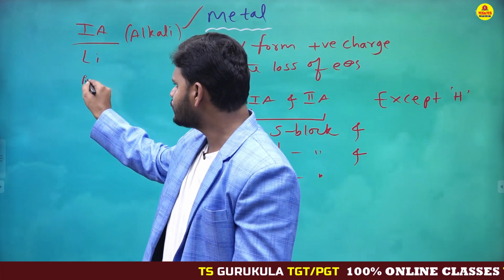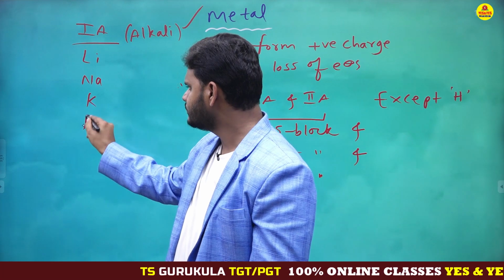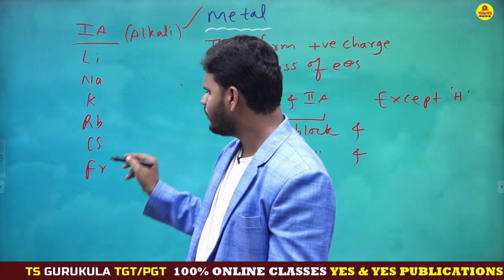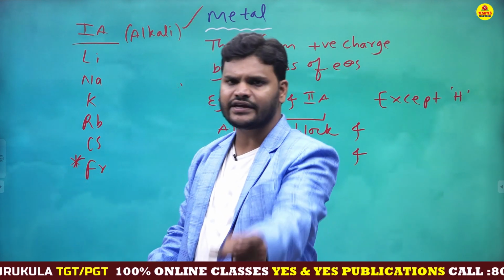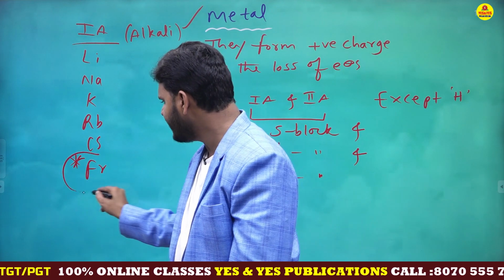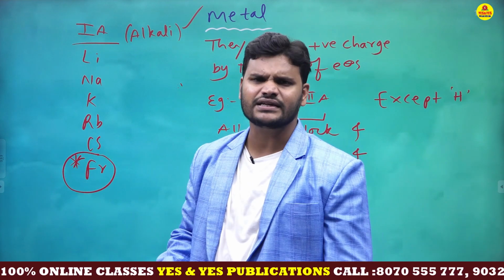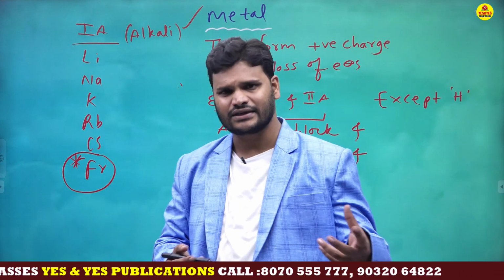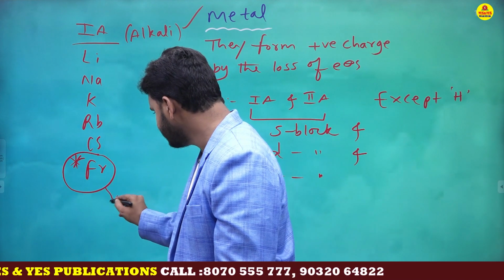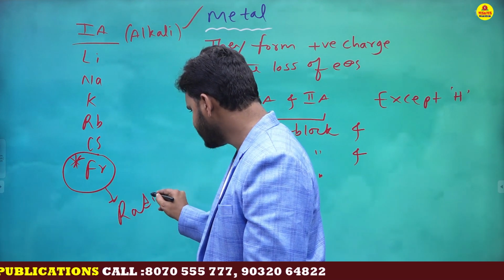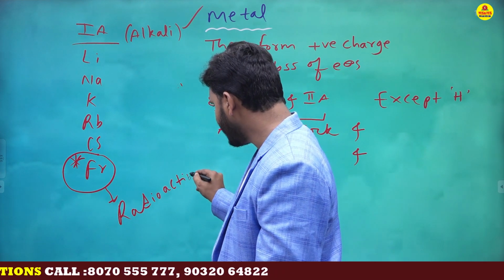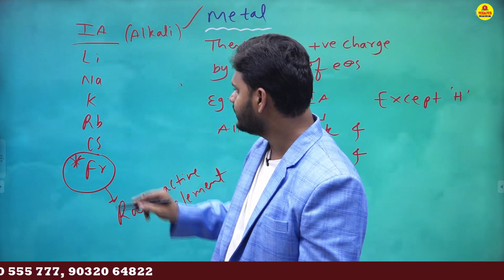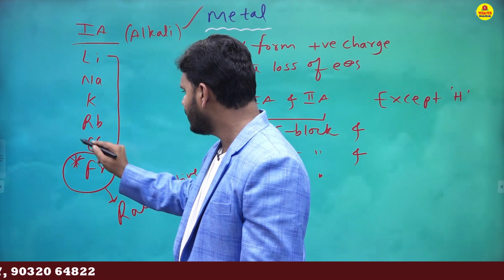So what are the first A group elements? Lithium, sodium, potassium, rubidium, cesium, francium. But here is one important point: francium is a radioactive element. Radioactive element means it has a very short lifetime, it decays quickly. So no need to focus on francium. You have to focus on the remaining elements. So these are the main important alkali metals.